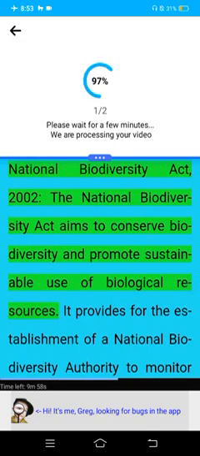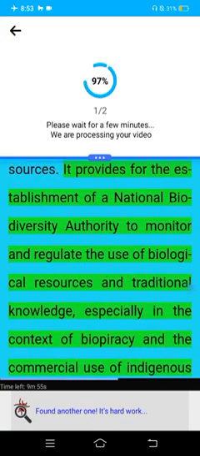National Biodiversity Act, 2002. The National Biodiversity Act aims to conserve biodiversity and promote sustainable use of biological resources. It provides for the establishment of the National Biodiversity Authority to monitor and regulate the use of biological resources and traditional knowledge, especially in the context of biopiracy and the commercial use of indigenous species.